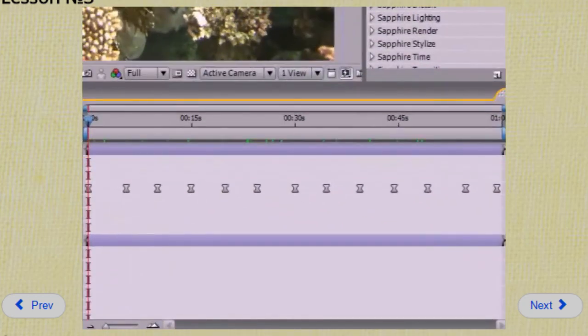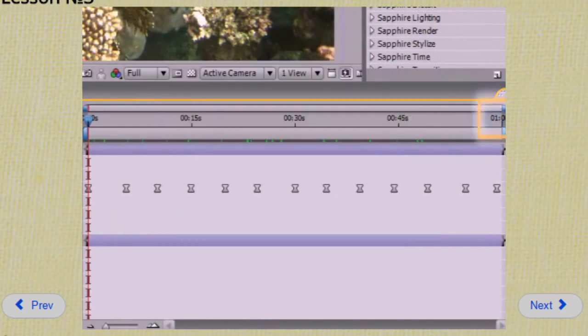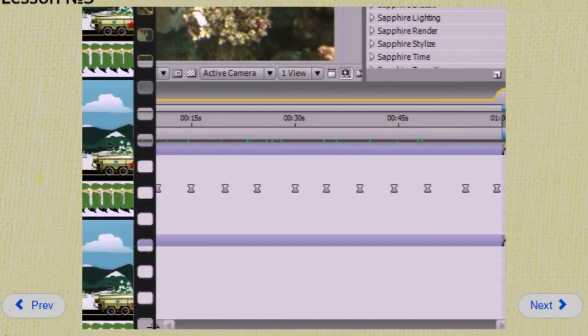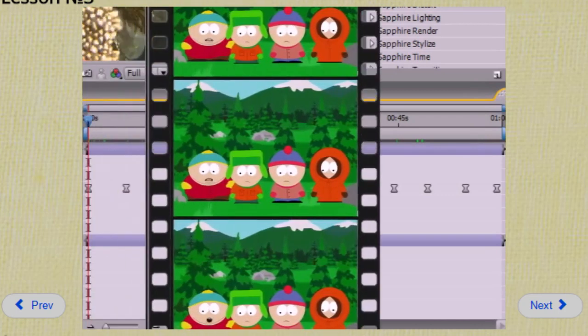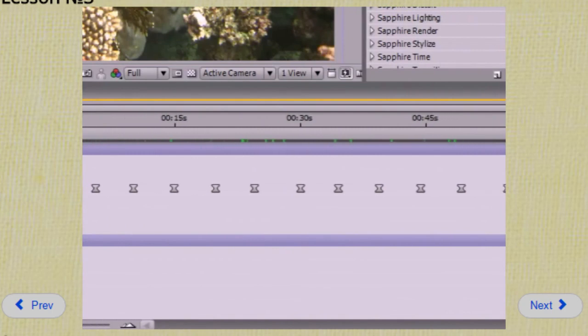As you remember, we have created a composition for 1 minute. And now we see this whole minute displayed on the scale. It's not very convenient, because in the animation we more often have to work with seconds and the individual frames. In order to see the seconds and frames, you need to stretch the timeline.